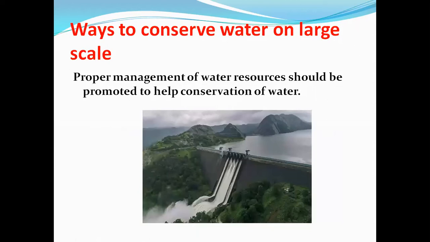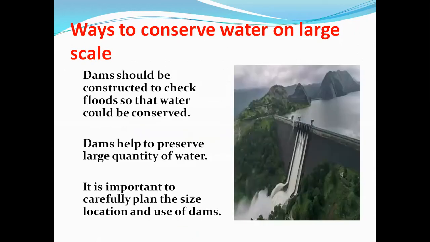Next is proper management of water resource should be promoted to help conservation of water. Now rainwater, rain and snow, these are the two main natural sources of water and that should be saved. How we can save? With the help of dam. You know what is dam? Dam is a large man-made structure built to contain some body of water. So dams should be constructed to check floods so that water could be conserved. We can save water. Dams help to preserve large quantity of water.